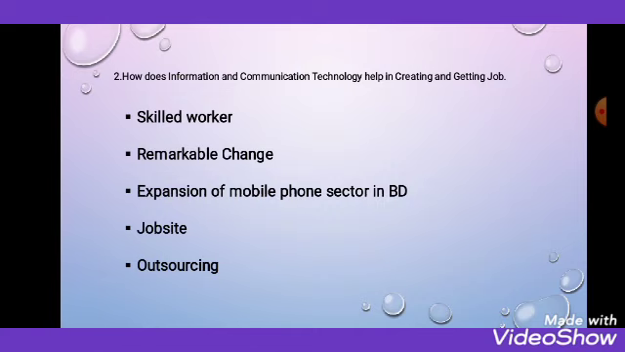How does information and communication technology help in creating and getting a job? So overall lesson 2 covers this question, and I have shown here key points from lesson 2, showing how you can write the answer and how you will get more marks. So the first point, you see, skilled worker. Here if you go through your textbook, you will get 5 points. You will not write all these 5 points because you have to think about the length of the answer. So you will sum up those 5 lines. You can write 2 or 3 lines.